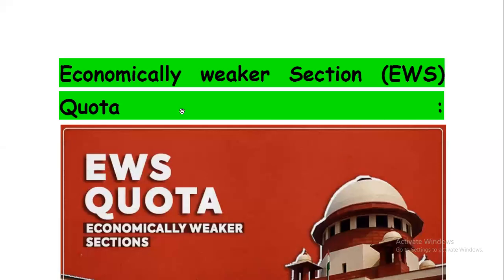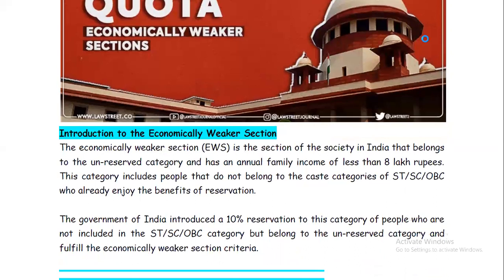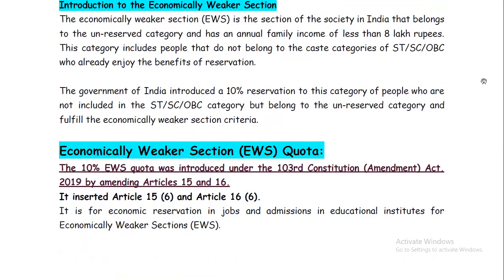Everyone. Our topic is economically weaker section quota, that is EWS quota. This topic is from the Indian polity section. Now, what is economically weaker section quota?